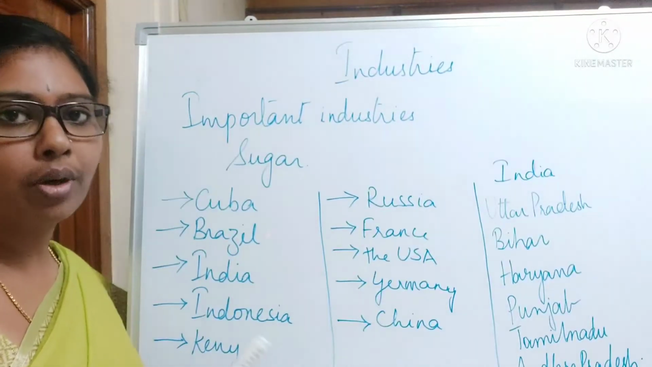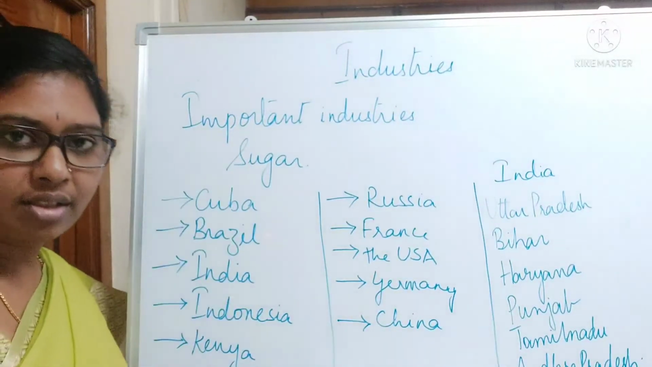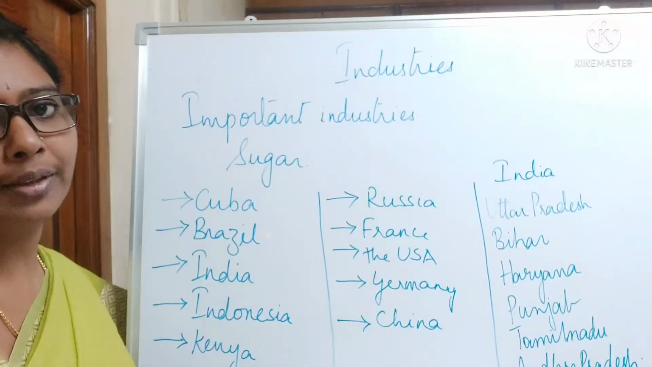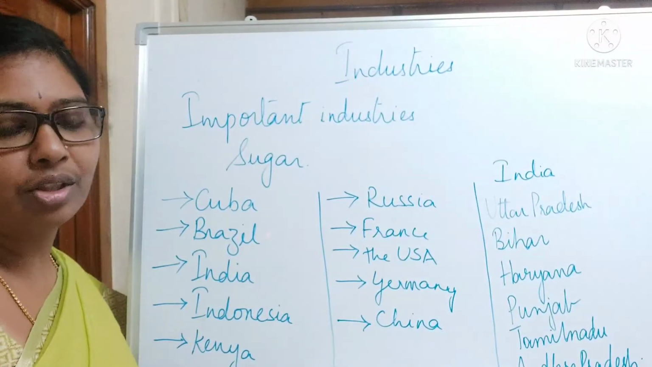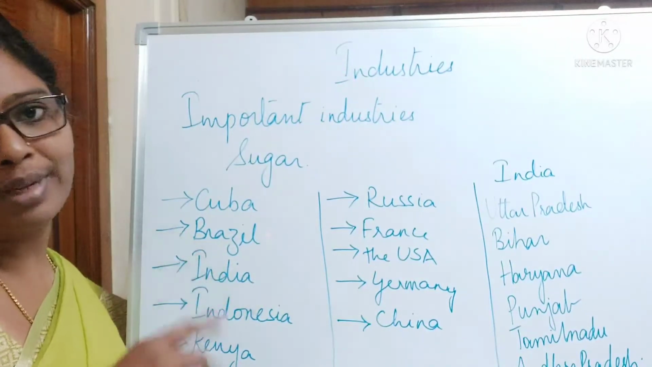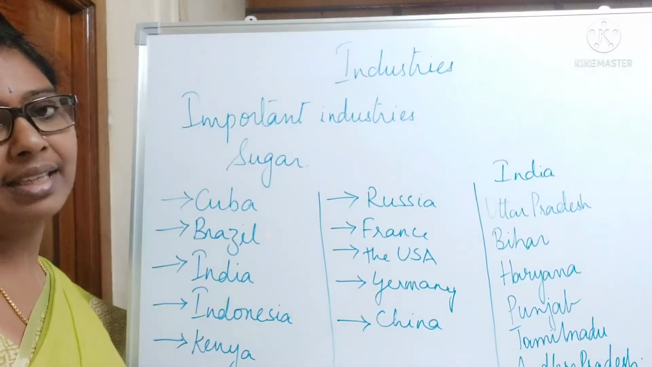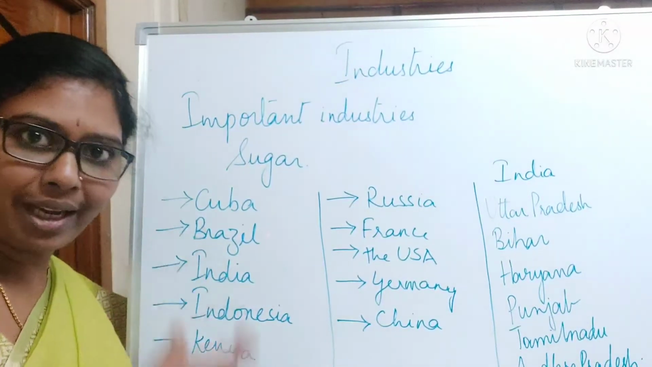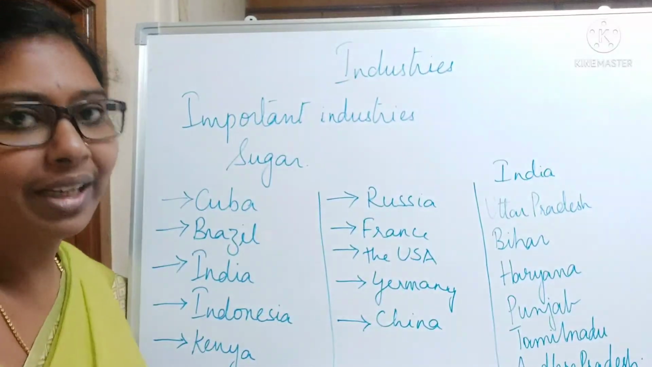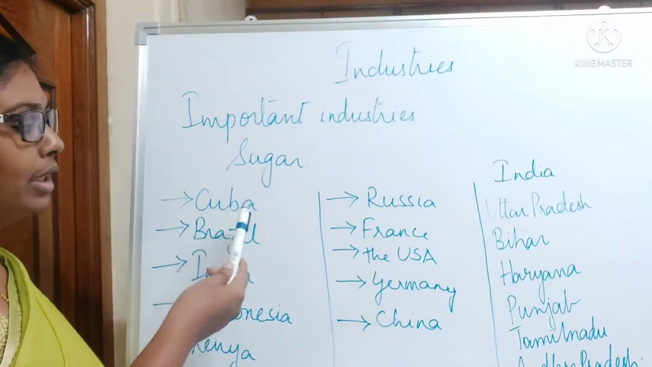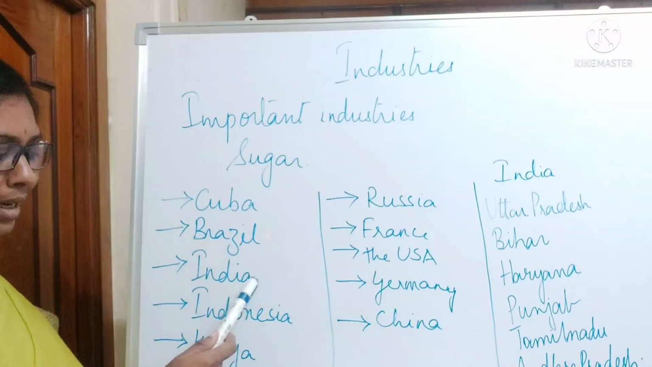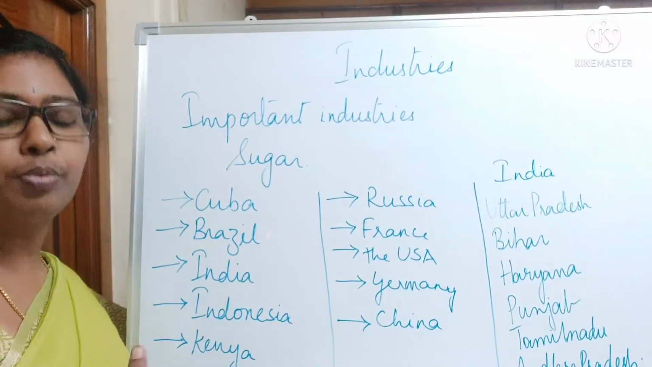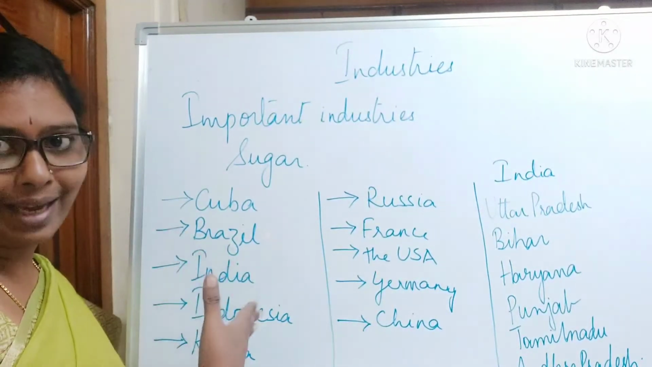Now the next industry we are going to talk about is the sugar industry, an agro-based industry which grows well in the tropical and subtropical regions of the world. The sugar industry gets its raw material from two basic things. One is sugar cane and the second is sugar beet. Sugar beet is just like a vegetable. From sugar cane, Cuba, Brazil, India, Indonesia and Kenya are the 5 countries which generally produce sugar.